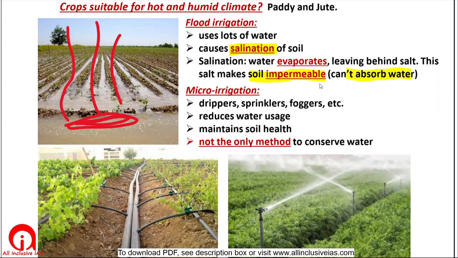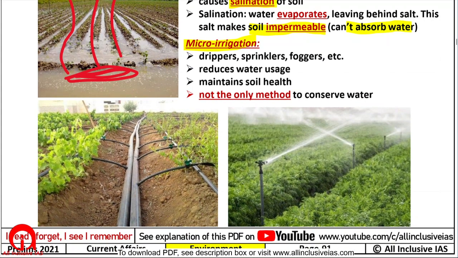Now there are many solutions to it. One of the solutions is micro irrigation. Through micro irrigation, there are many methods, like you can use drip irrigation or you can use sprinklers. The main aim here is to give as much water as is required by the plants.